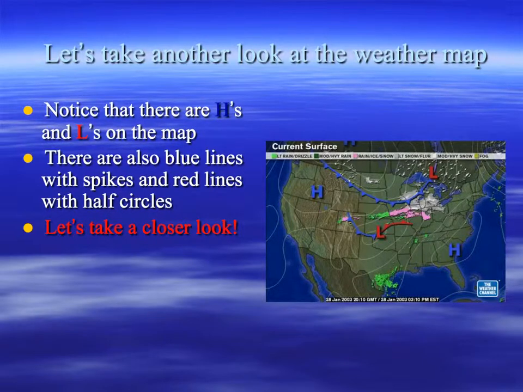Okay, notice that there are blue H's and red L's on the map. There are also blue lines with spikes and red lines with half circles. Let's take a look and see if we can figure out what this is all about.